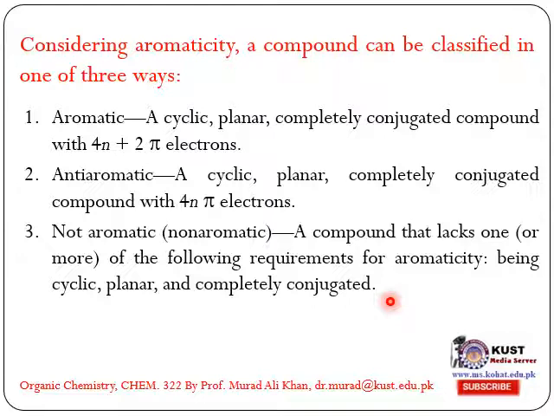So a compound will be non-aromatic if it is not cyclic, or not planar, or not completely conjugated. The aromatic compound must be cyclic, planar, completely conjugated, and must have 4n plus 2 pi electrons. If these conditions are not fulfilled, that compound will not be aromatic.